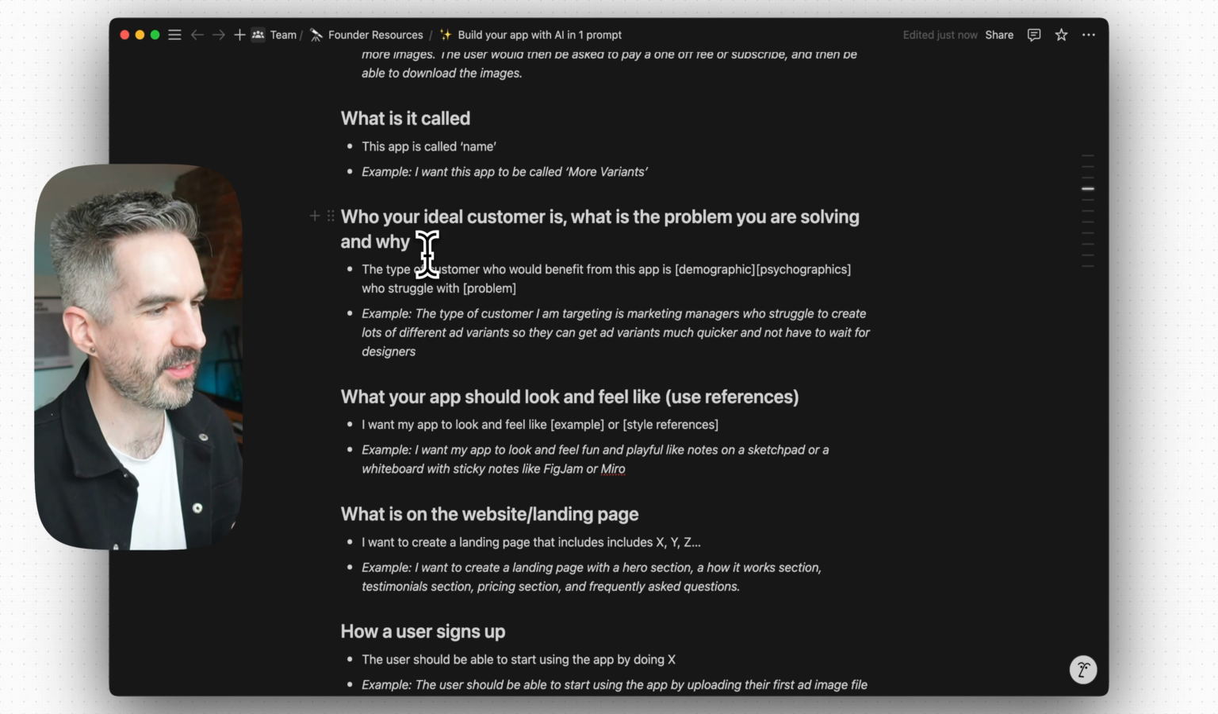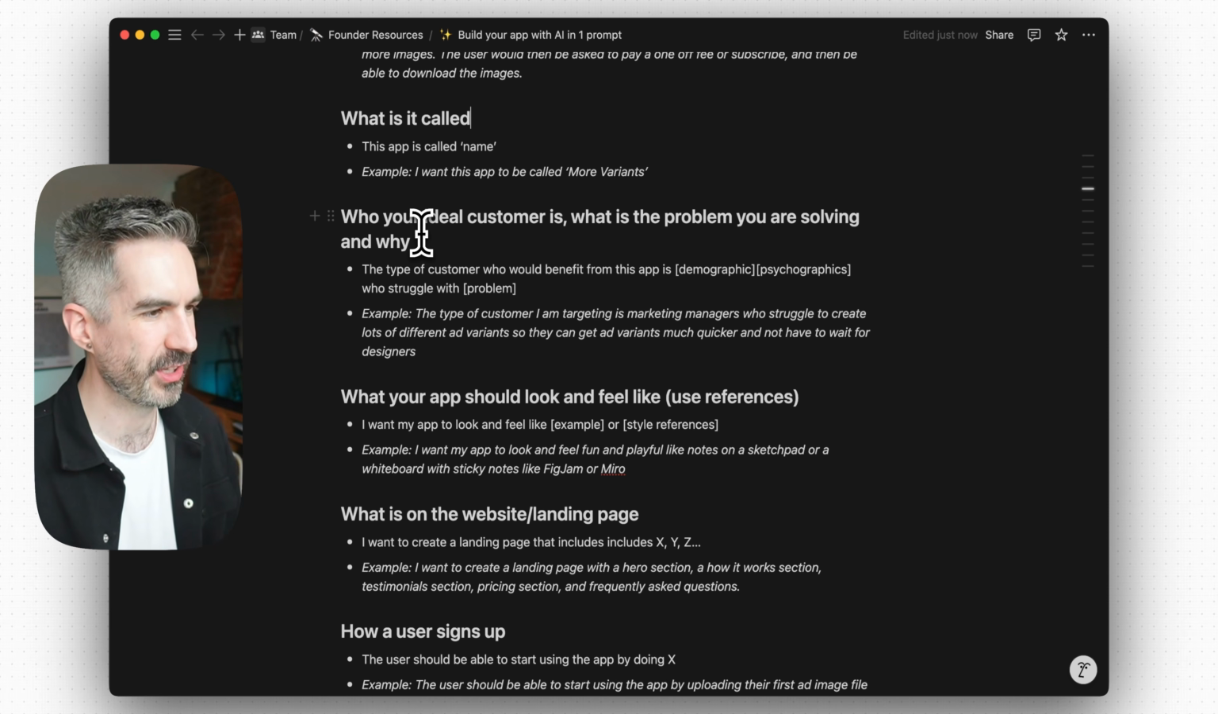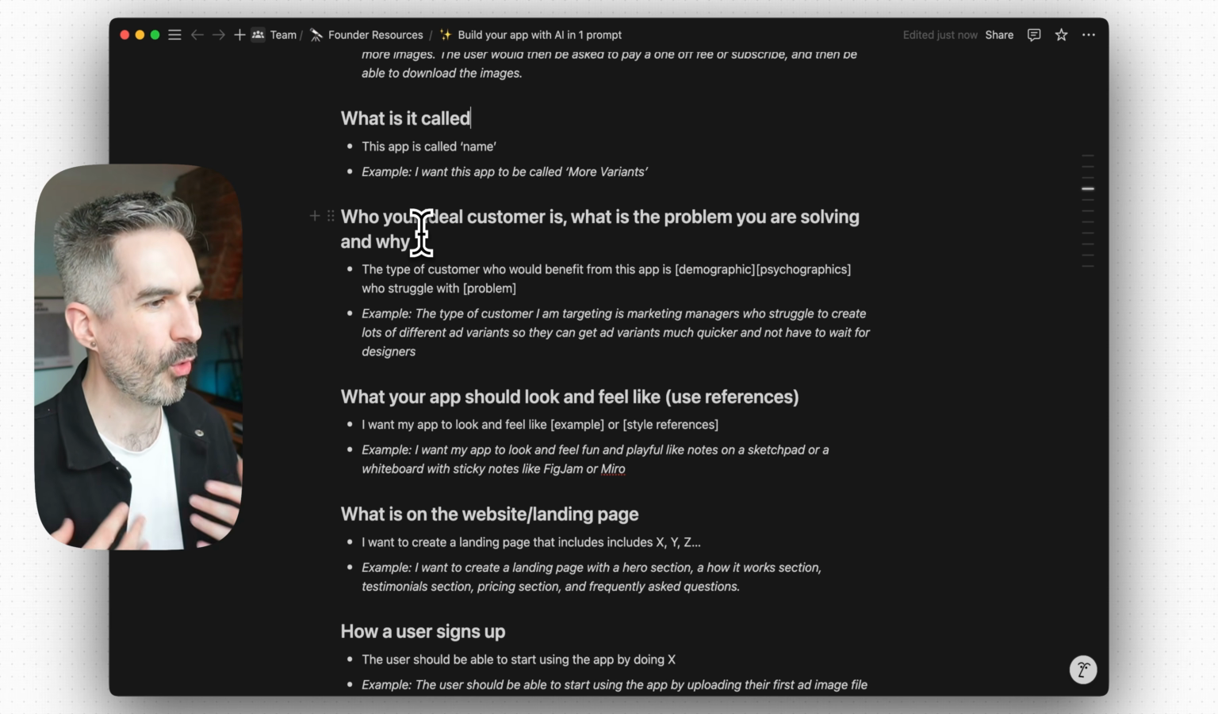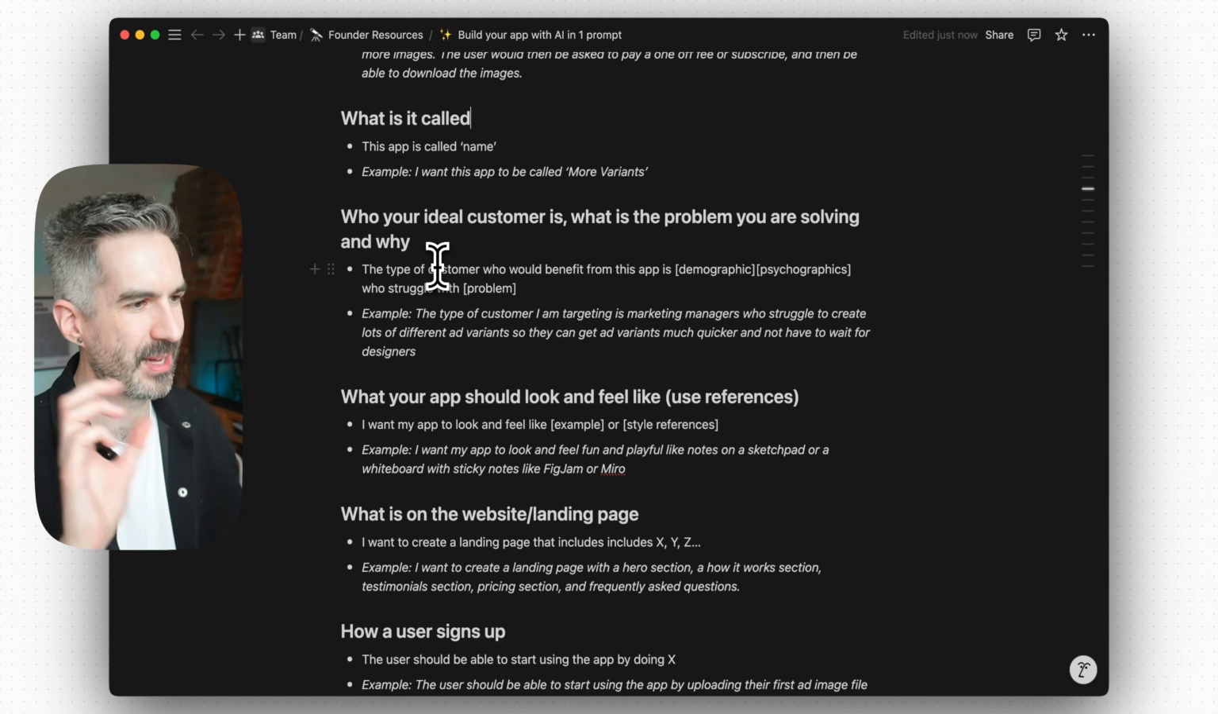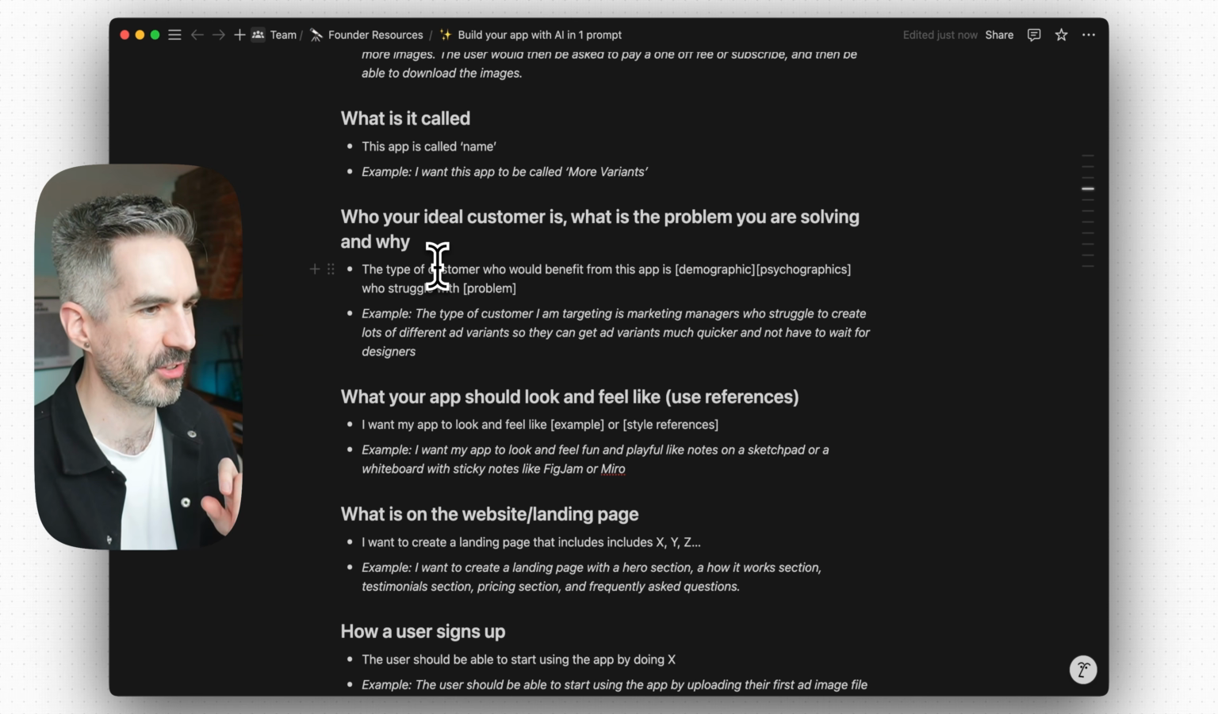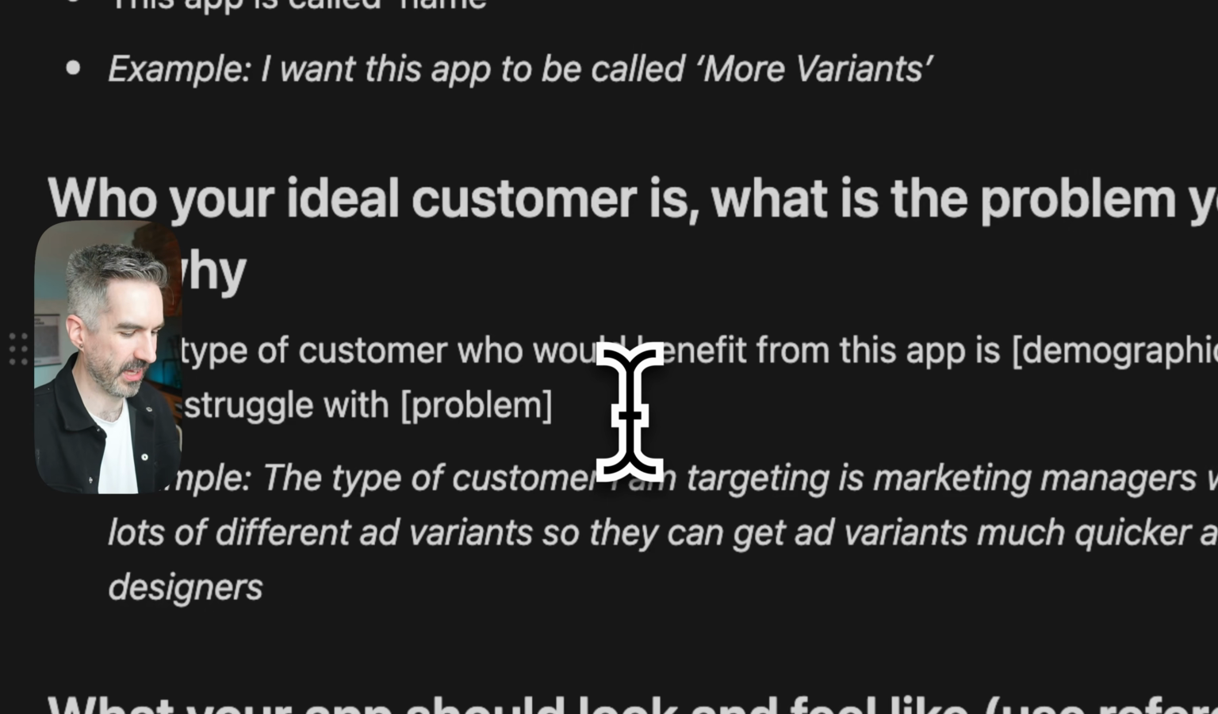The next part of the prompt is who your ideal customer is. What is the problem you're solving and why? And so I've bundled this all together because this is all about the person that you're designing the app for and what they want to get out of it. Why are they using it? So you would say, the type of customer who would benefit from this app is the demographic and the psychographic information, who struggle with this problem, and we're solving it